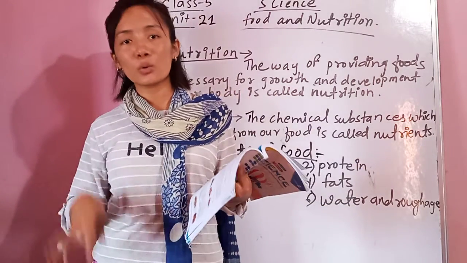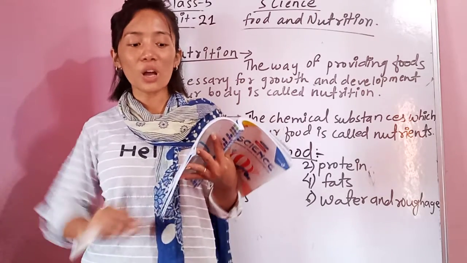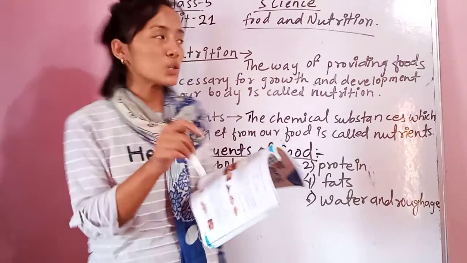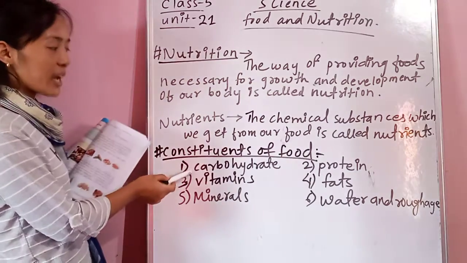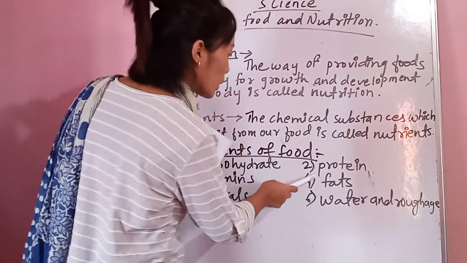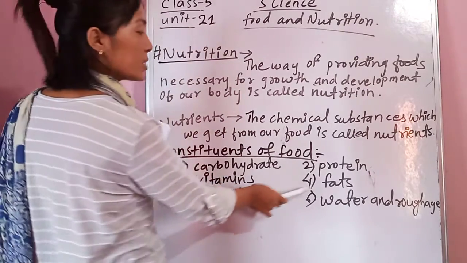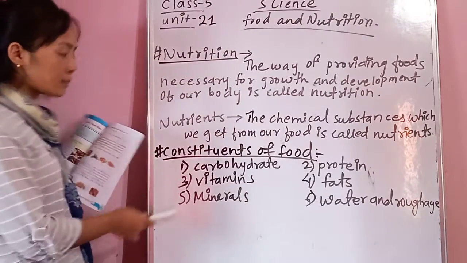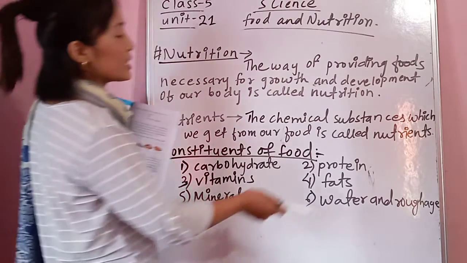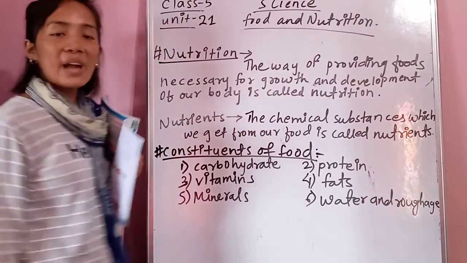They are divided into 6 groups, and they are: first one is carbohydrates, second one is proteins, third one is vitamins, fourth one is fats, fifth one is minerals, sixth one is water and roughage.